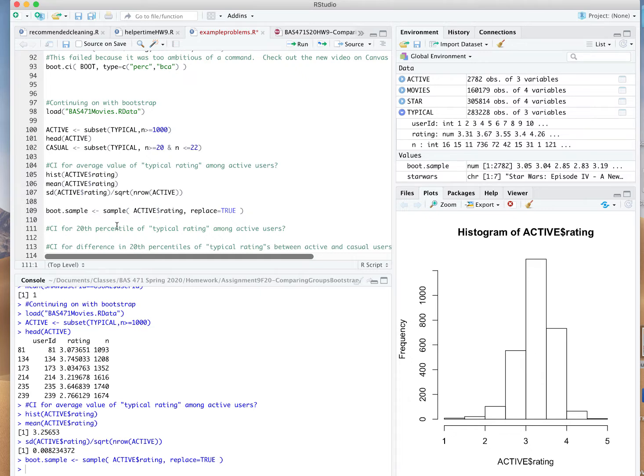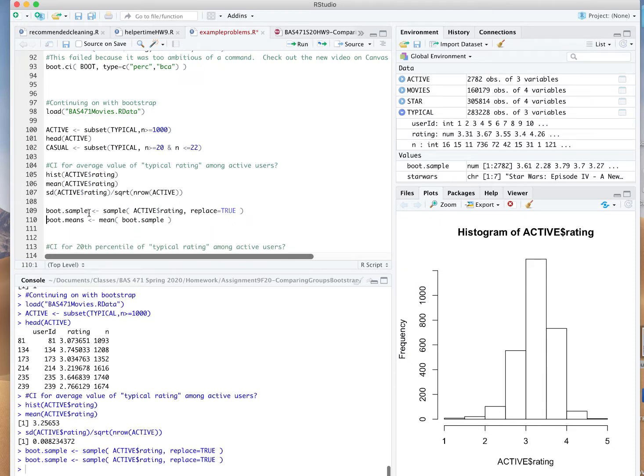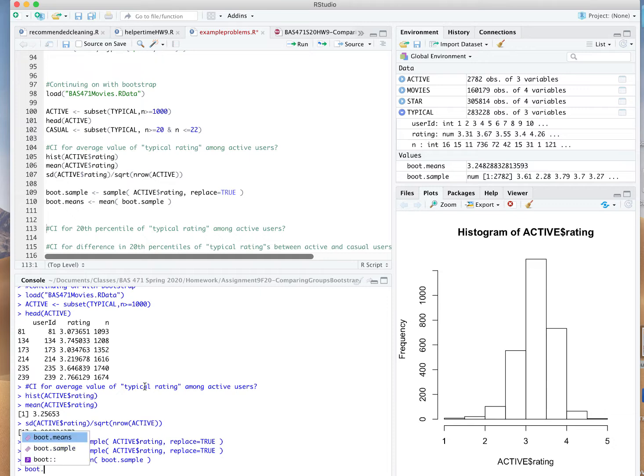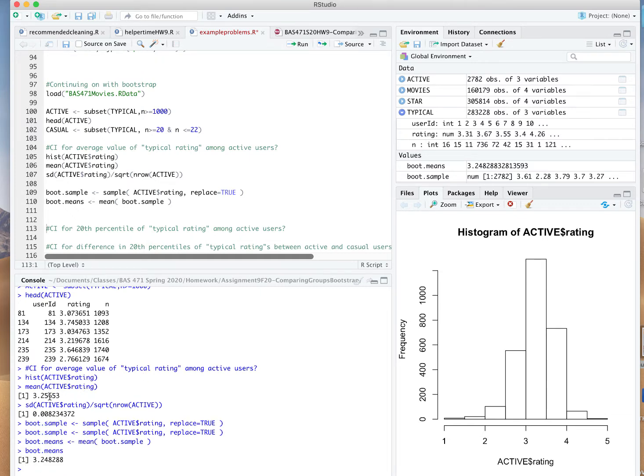So the sample average that I measure from here is a possible sample average that could have arisen maybe in an alternative universe. And I'd like to know just how variable these sample averages can be from one alternative sample to the next. So that makes a Bootstrap sample. This measures the average on that Bootstrap sample, pretty darn close to what we measured in our original data. But if we build up enough of these Bootstrap samples, we get an idea for how much variation we see in the sample average from alternative sample to alternative sample, so we get an idea of how far off our one sample average might be from mu.